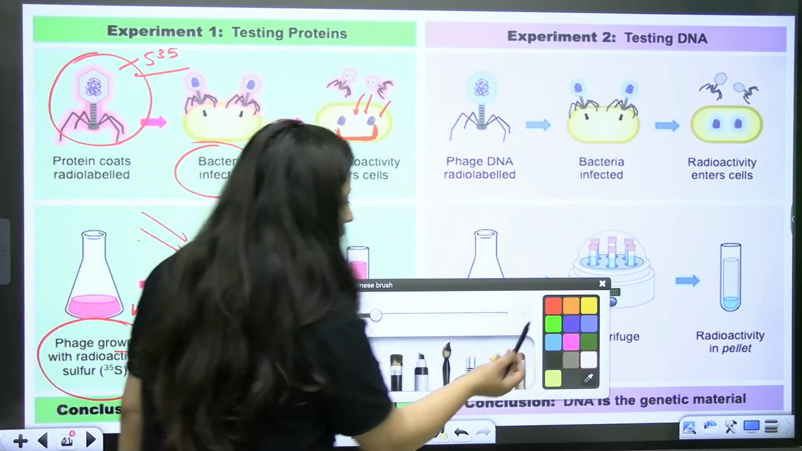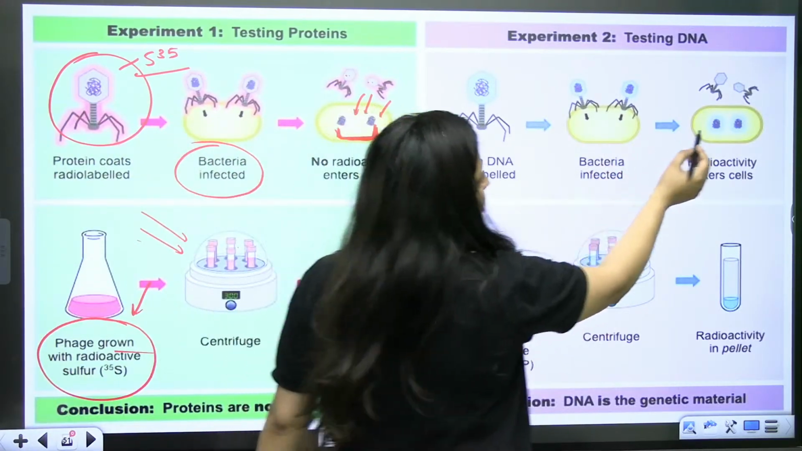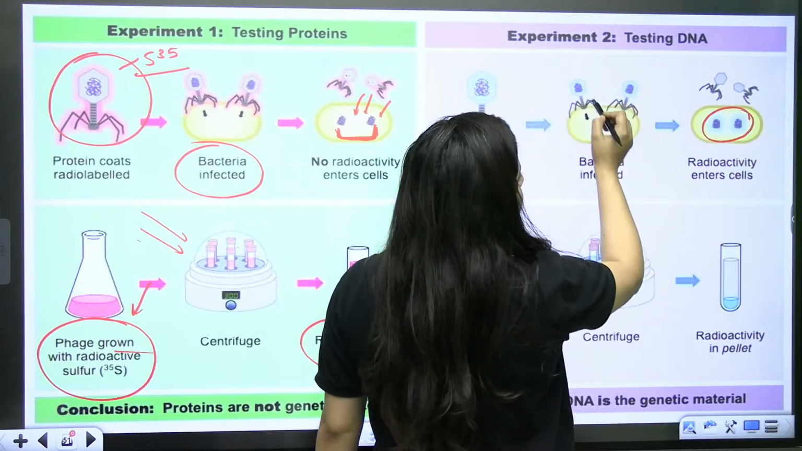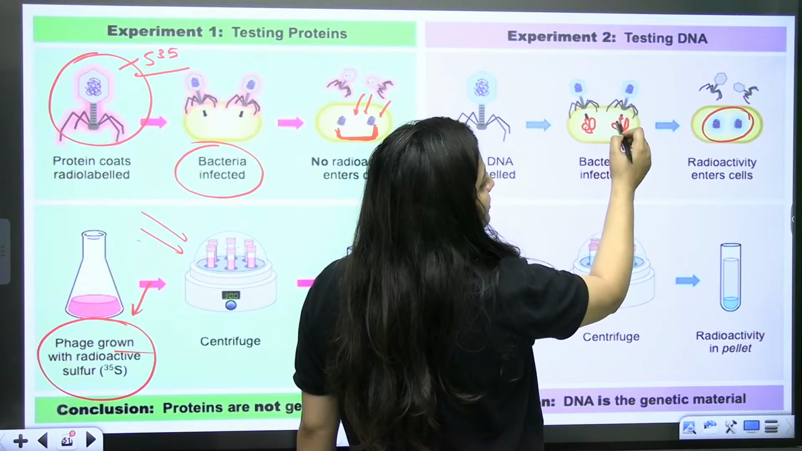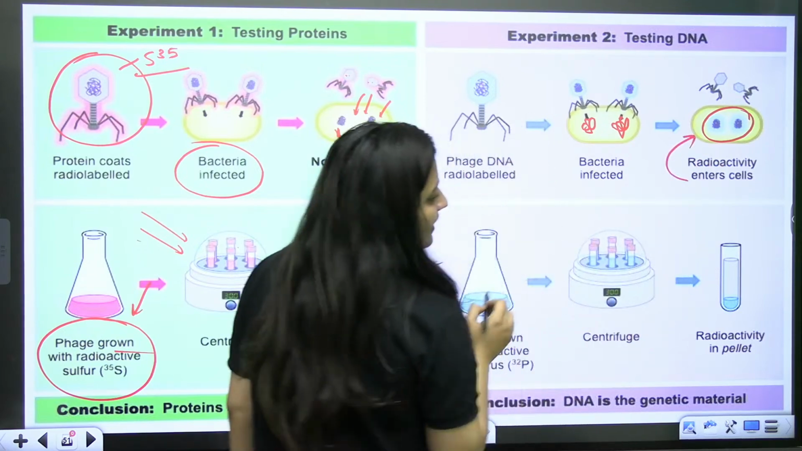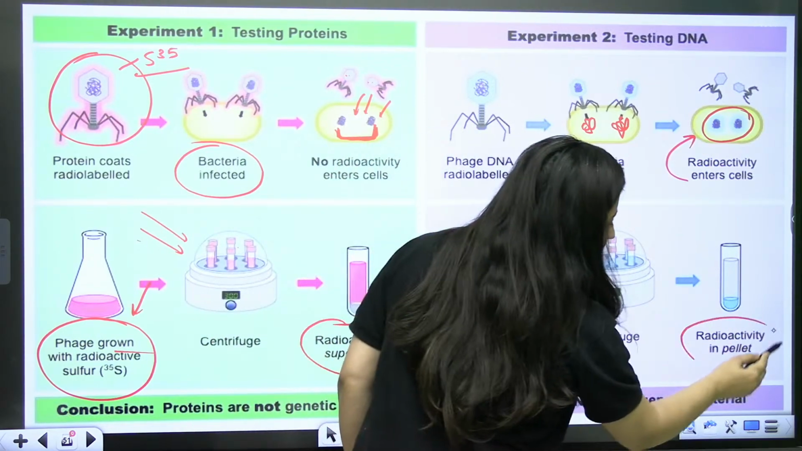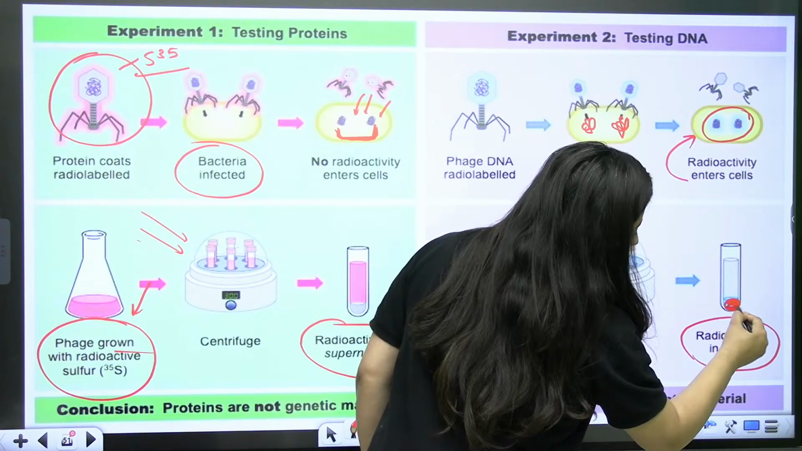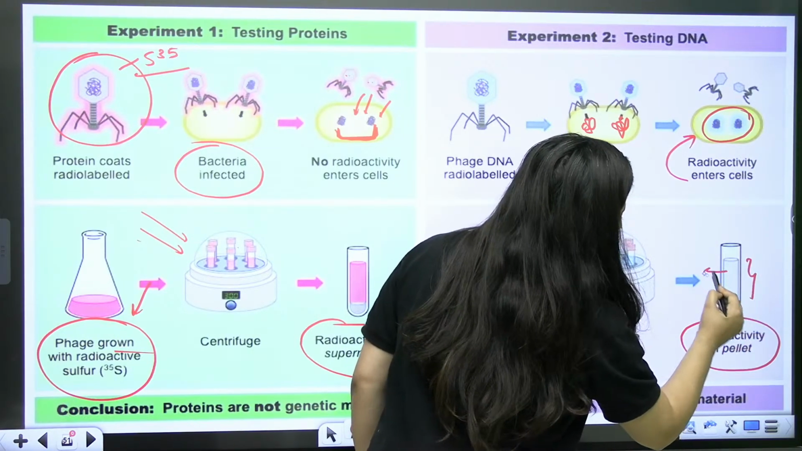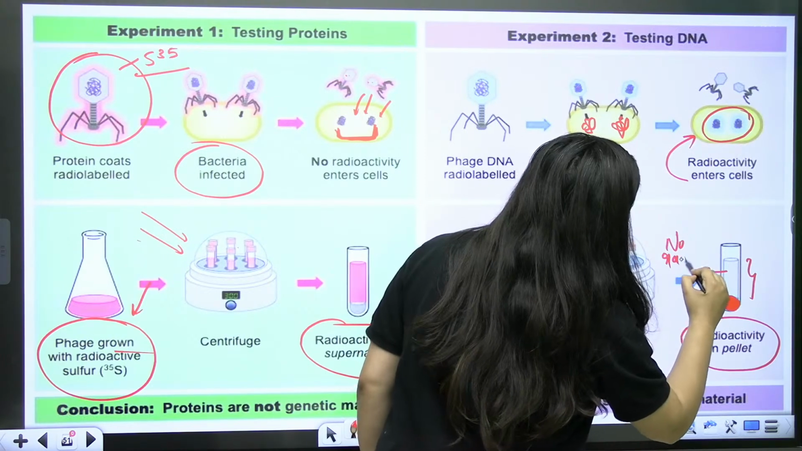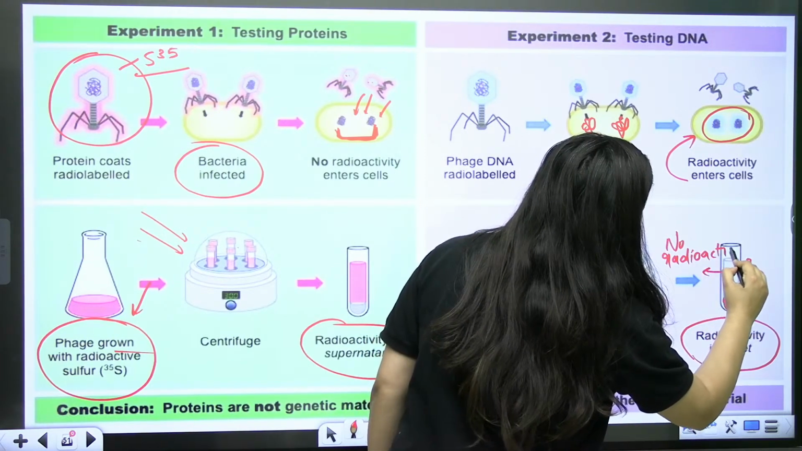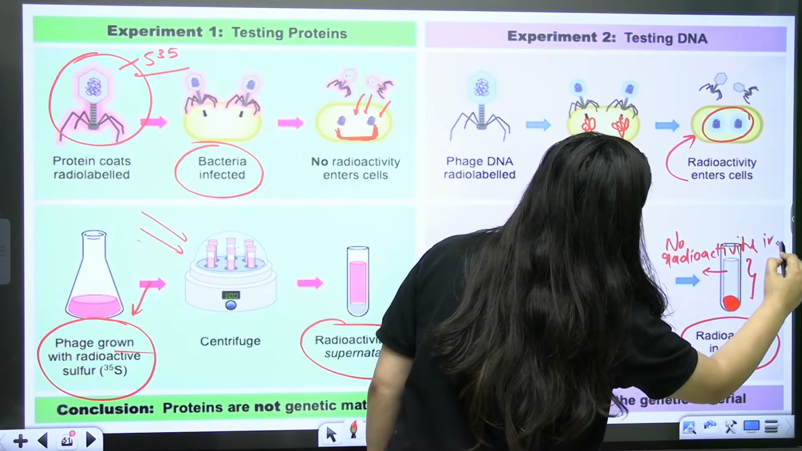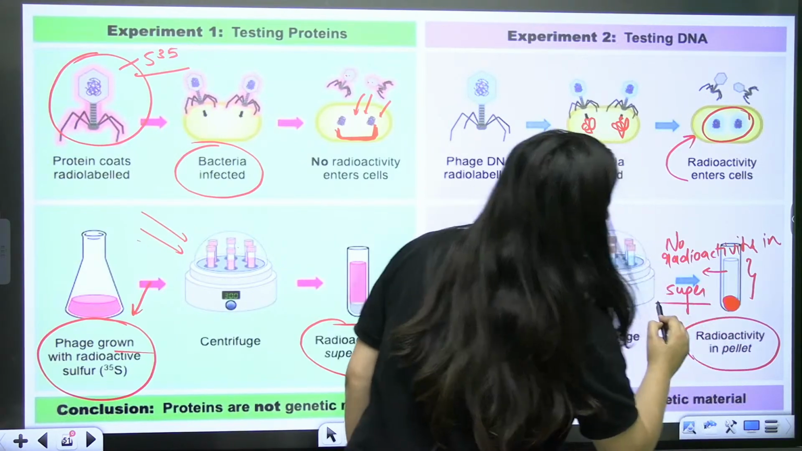But when it is the radioactive phosphorus, because it is the DNA which will pass to the next generation, radioactivity entered the cell. So they will see that radioactivity is in the pellet, and the pellet is showing what? The pellet is showing the bacterial content. So there is no radioactivity in the supernatant, right?